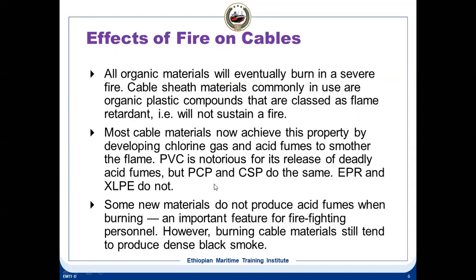So what are the effects of fire on cables? All organic material will eventually burn in a severe fire. Cable sheath materials commonly in use are organic plastic compounds classified as flame retardant but will not sustain a fire. Most cable materials now achieve this property by developing chlorine gas and acid fumes to smother the flame. So suppose there is a fire, what are the effects on the cables? All organic material normally burns in case of a fire.